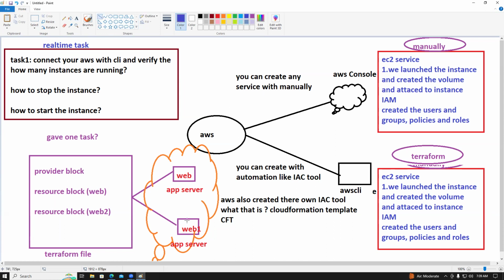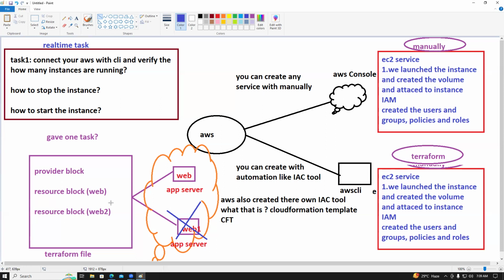How can we do it? I want to terminate a server. If you use terraform destroy on this Terraform file, everything will be destroyed, both web and web 2.